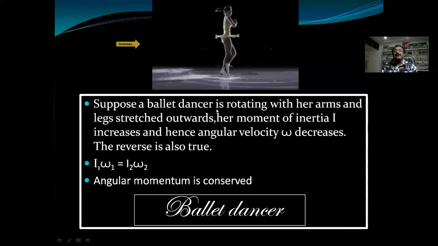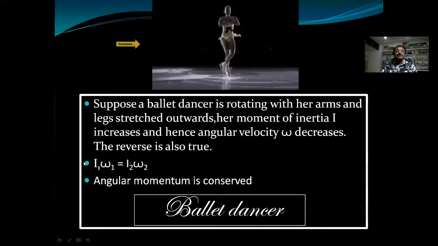Suppose a ballet dancer is rotating with her arms and legs stretched outwards. Her moment of inertia increases, hence angular velocity decreases. And the reverse is also true. Reverse means when she is bringing her hands towards her body, inertia decreases, velocity increases.